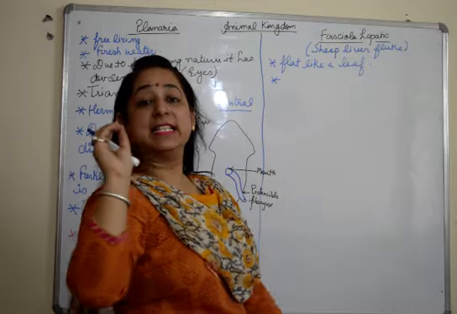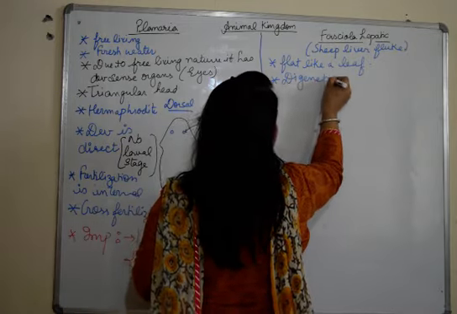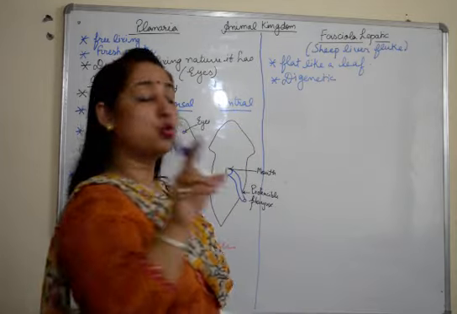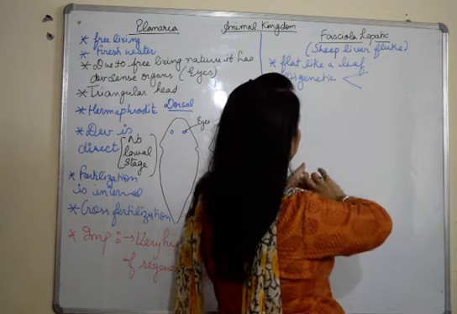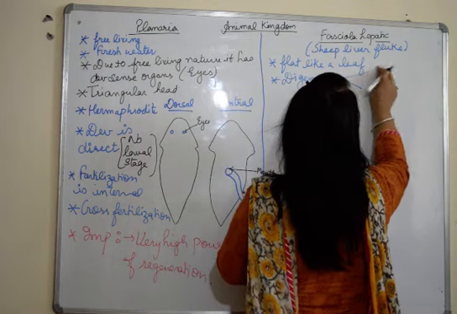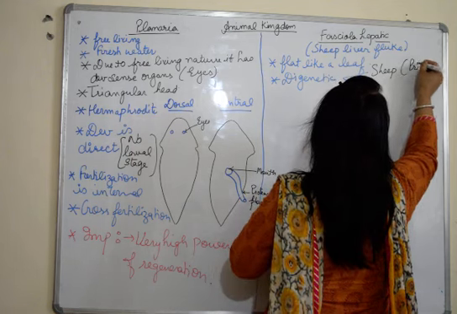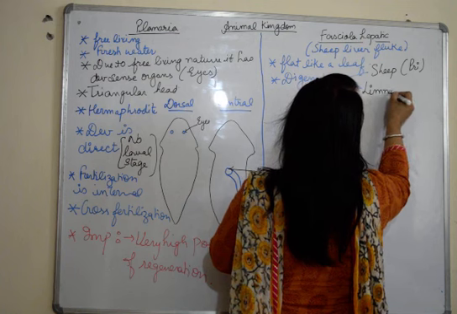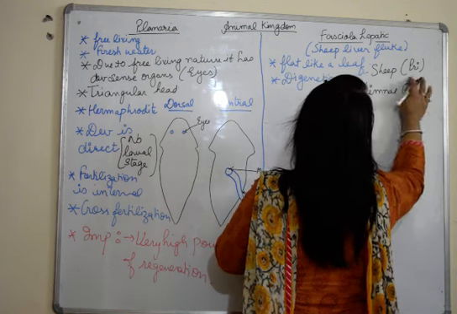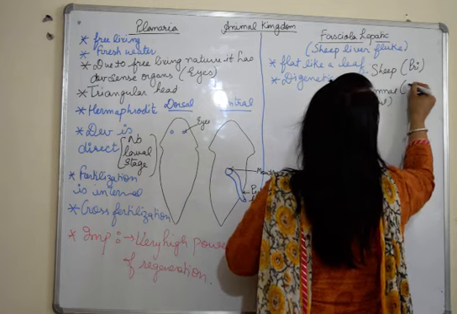It is digenetic, has two hosts, similar to tapeworm. The two hosts in case of Fasciola hepatica are sheep, which is the primary host, and there is a snail, Lymnaea snail. It is a snail, and this is a secondary host.